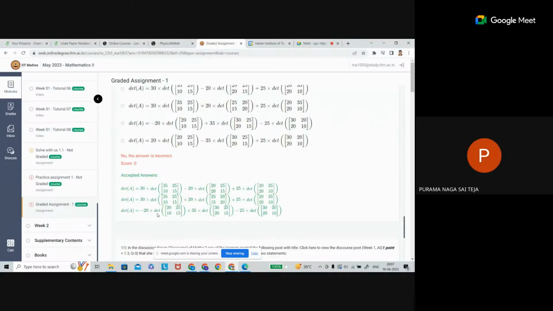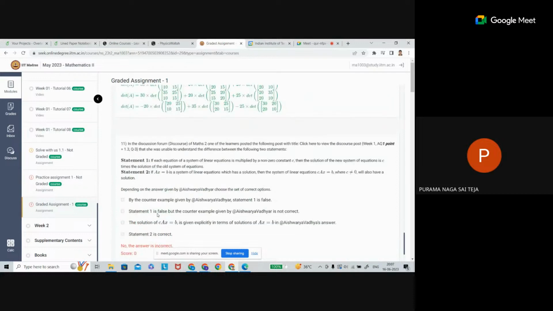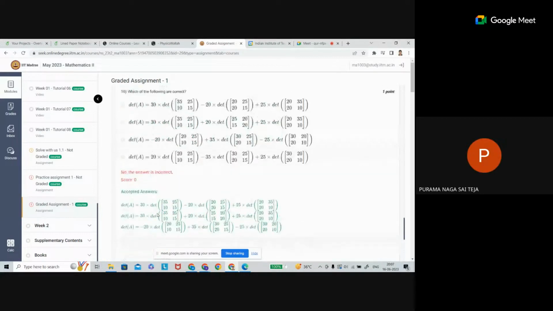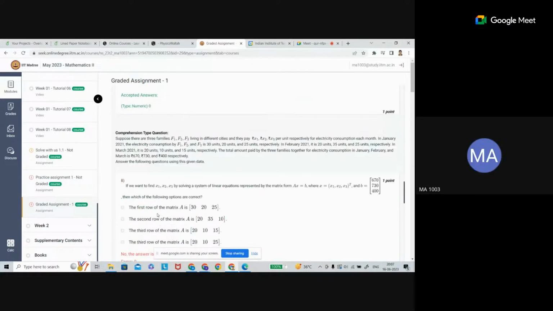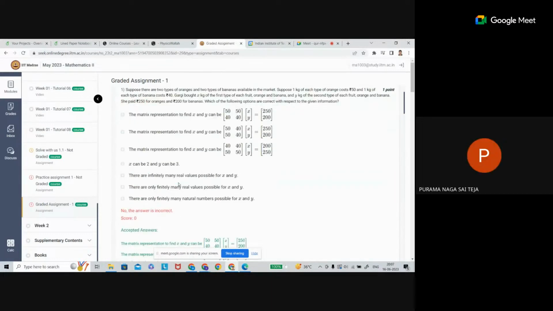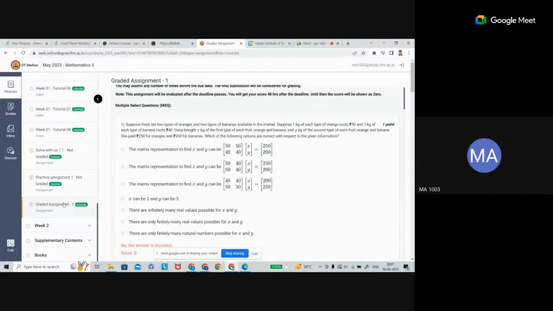This is the first question of the graded assignment, in which there are infinitely many such matrices, sir. AB is equal to C. A, B matrix is given, C matrix is given, and which of the following options are true for matrix A? So why is it that there are infinitely many such matrices? Which question are you saying? Question number one, sir, graded assignment week 1.